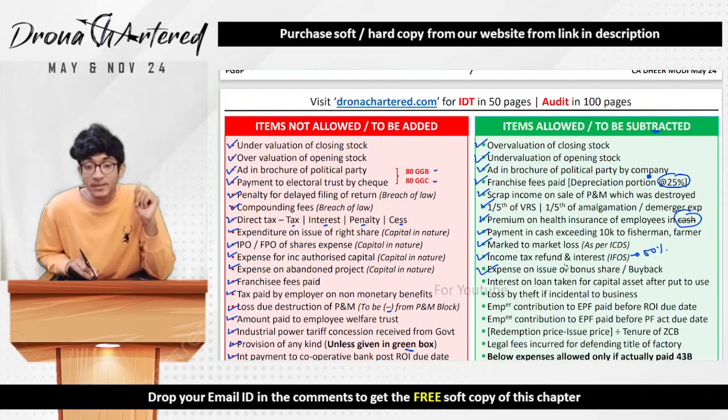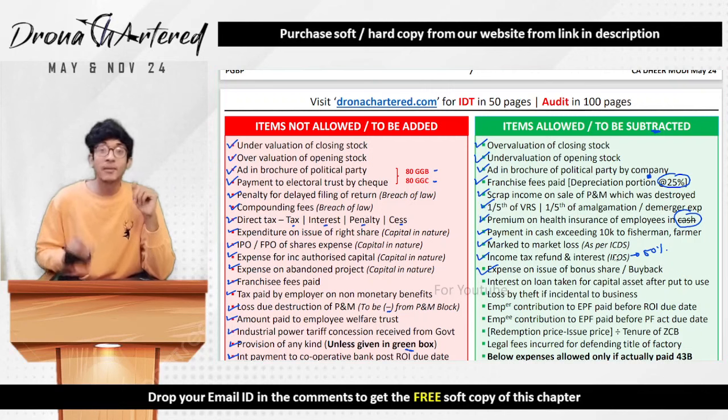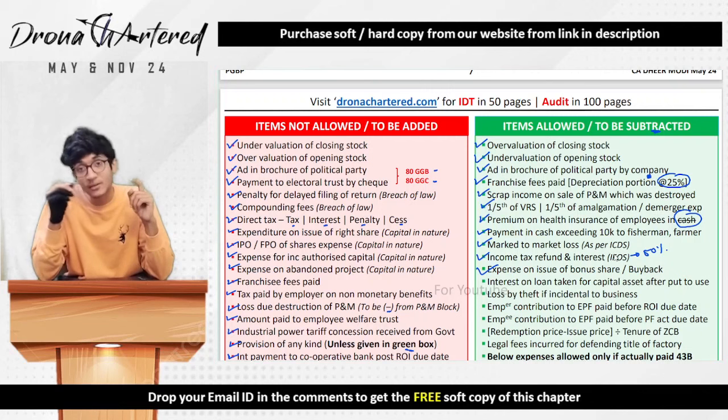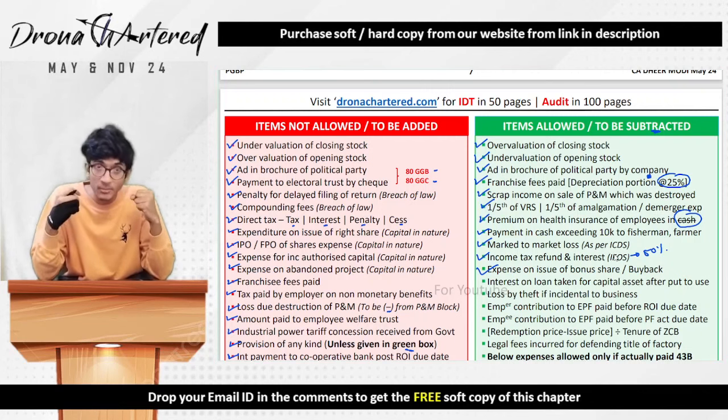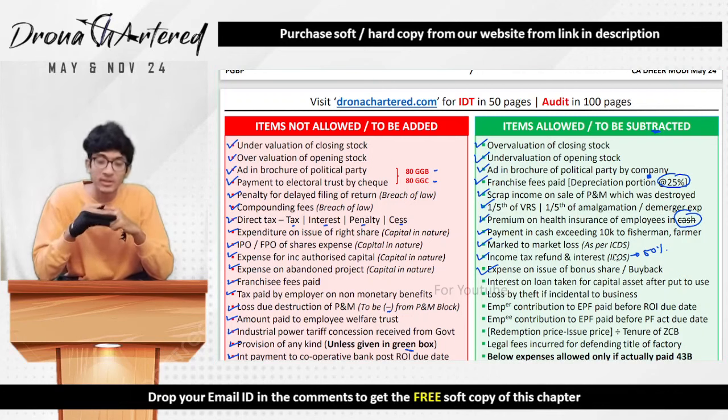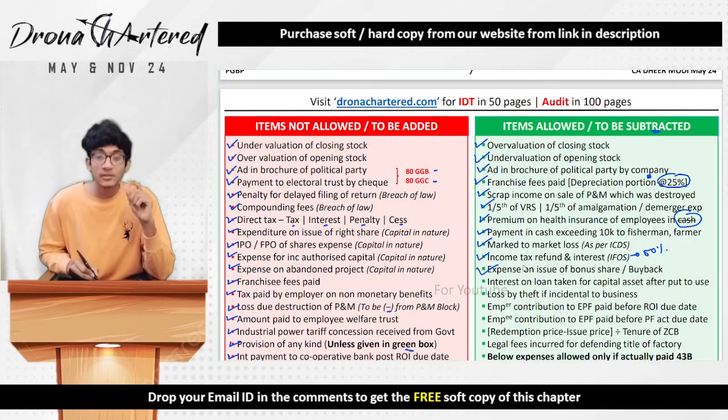Next, expenses on issue of bonus share or buyback. Now, sir, you told us that whenever my capital changes, all that expenses are capital in nature. So why is this allowed? Because when you issue bonus share or when you do buyback, if you remember, you transfer some amount to your capital redemption reserve, that is your CRR. So you either use some amount from that. Therefore, that amount remains the same, how much you bought back versus how much you transfer to your CRR. So in such a case, this is not a capital expenditure and this will be allowed as a deduction.